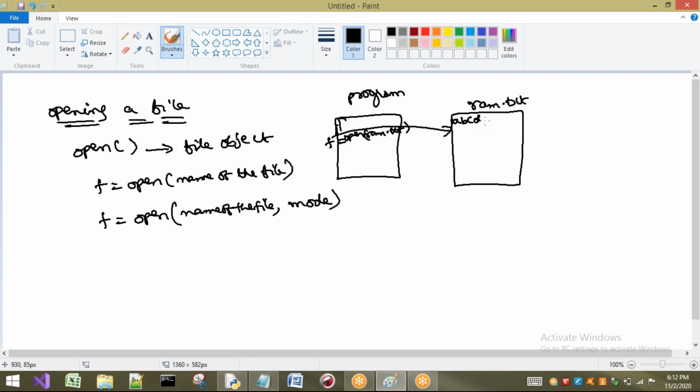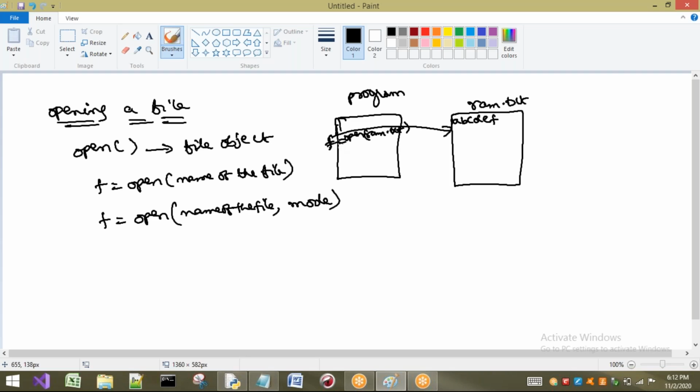For example, here we are having A, B, C, D, F, and so on. So whenever we write f = open of ram.txt or any file, this F is going to point to the first character of this ram.txt or any text file. So by using this F object only, we can perform a read operation or a write operation on this file. Okay, so this point is very important.